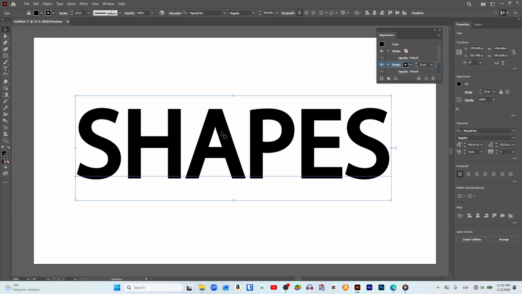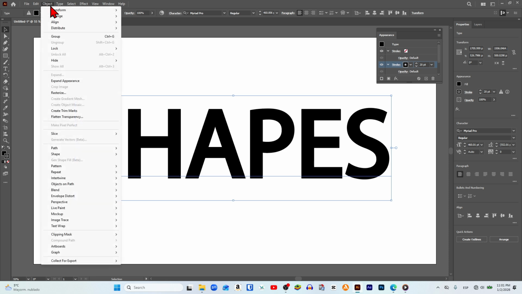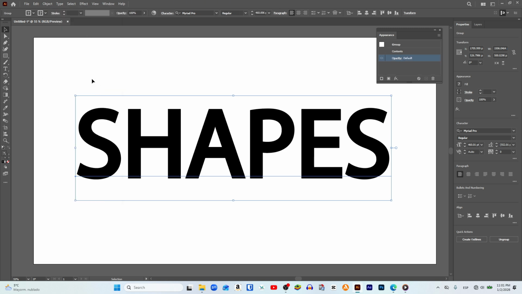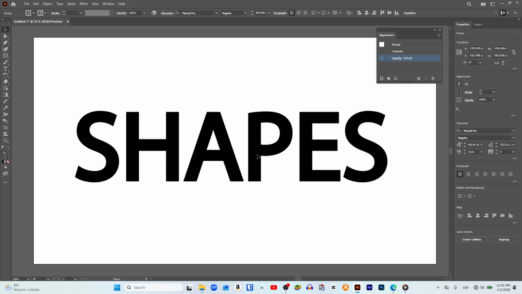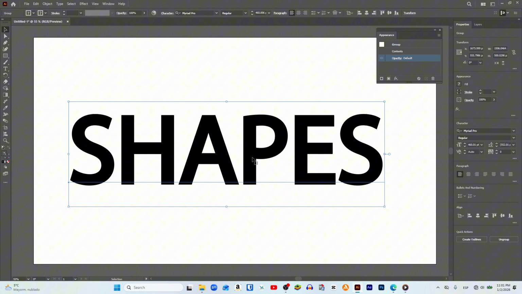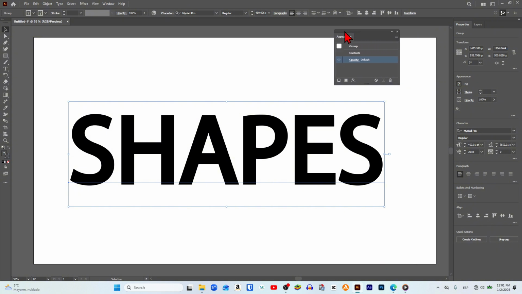Next, to convert this text into shapes, it is very important that we expand it in a specific way. To do this, with the text still selected, we go back to the top menu of the page and click on the Object option. Here we go to the central part where the text Expand Appearance is located and click on it. Now pay close attention, because we'll still have several steps left for this text to be fully converted into shapes. Even so, as you can see, automatically your text is no longer editable,